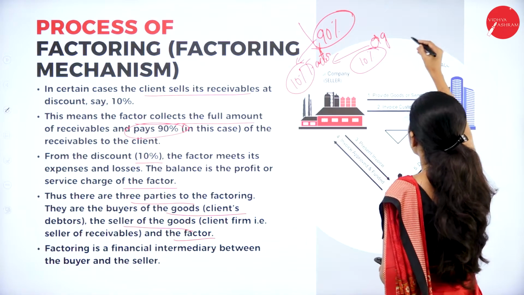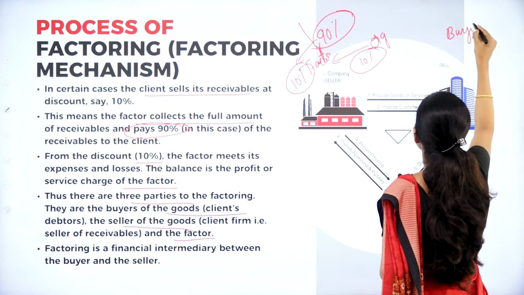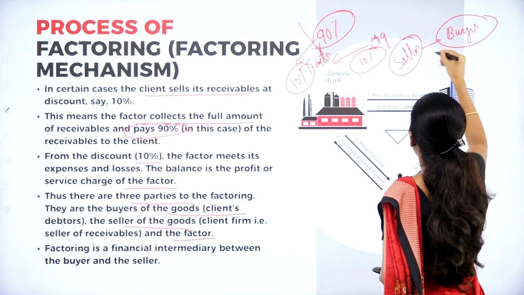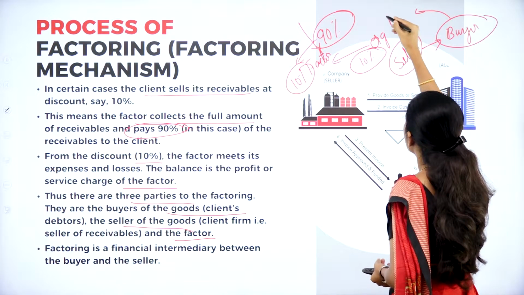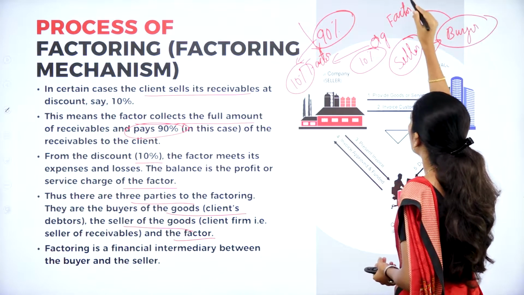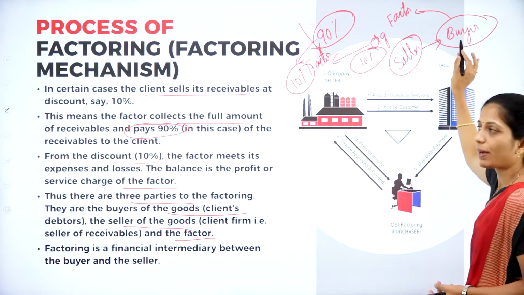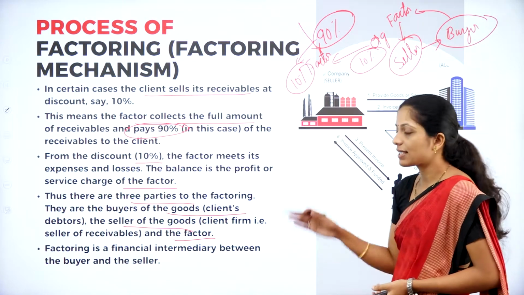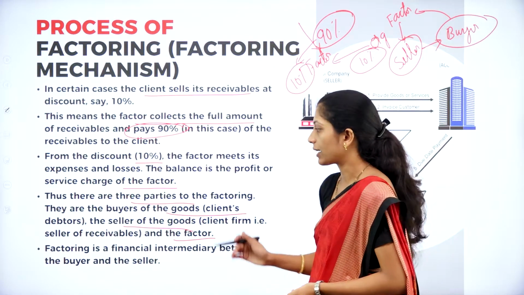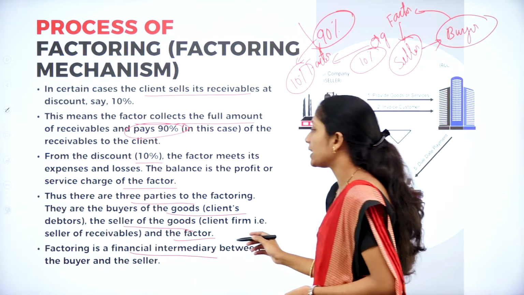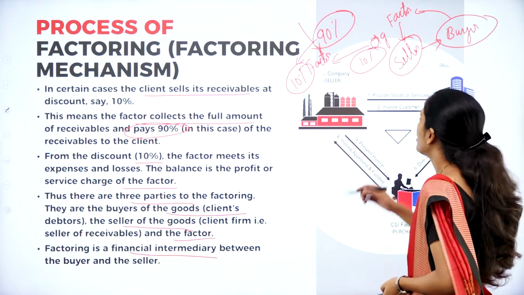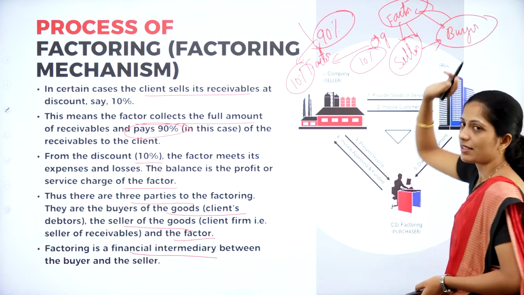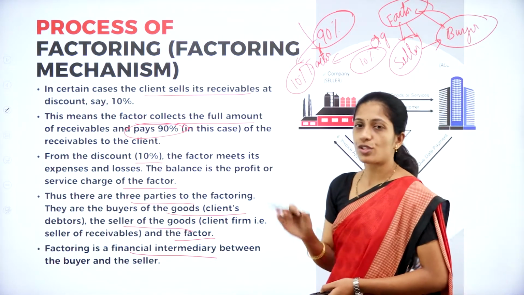Now, who are the three parties here? The buyer who has purchased the goods, and the seller who has sold goods to the buyer. And the other third party is what? That is the factor. Now the duty of the factor is to collect the amount from the buyer and give that amount to the seller. So there are three parties: buyer, seller, as well as factor. So factoring is a financial intermediary between the buyer and seller. Here the factor acts as an intermediary between the buyer as well as the seller. So this is about the process of factoring.